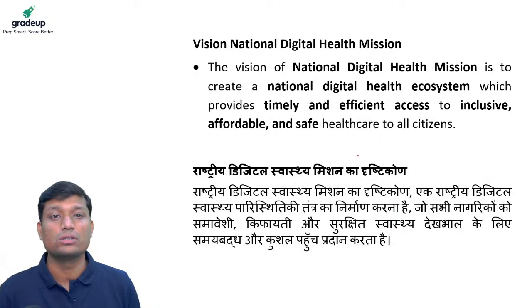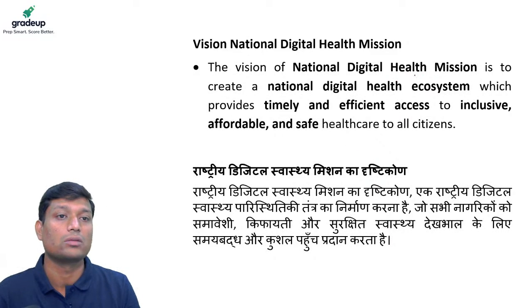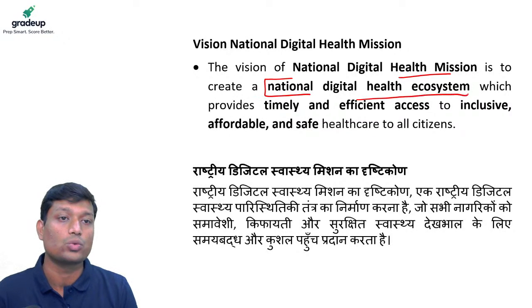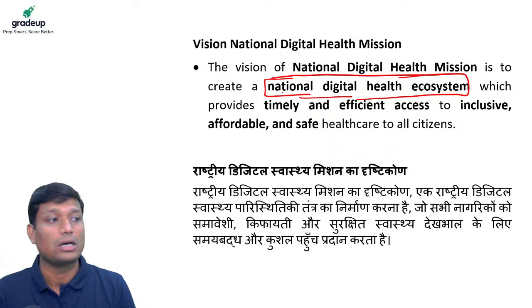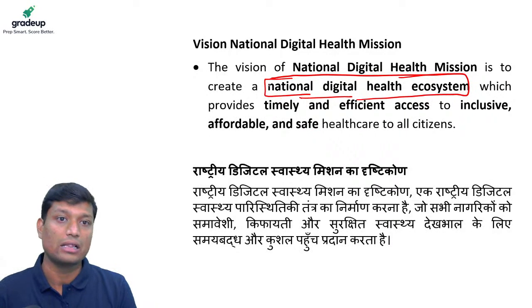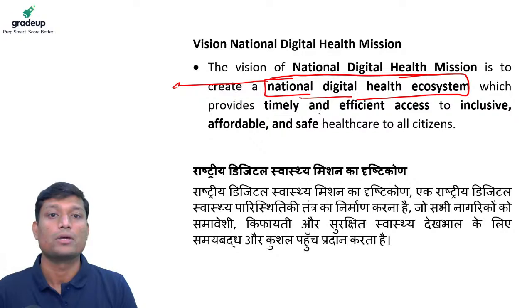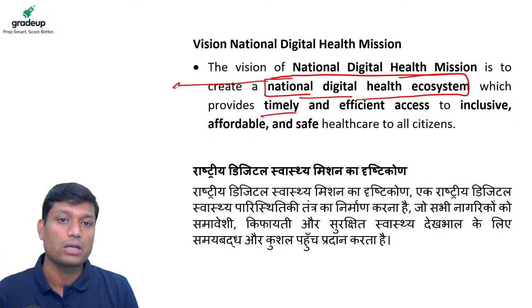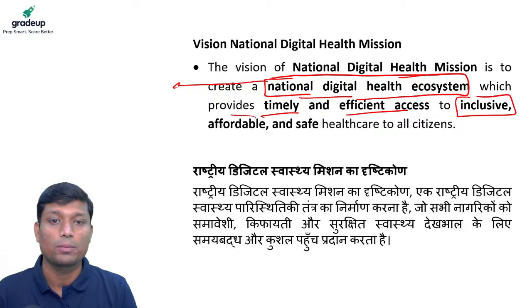So the vision of National Digital Health Mission is to create a national digital health ecosystem, right? So what we are aiming at is creating a national digital health ecosystem, which will provide timely and efficient access to inclusive, affordable and safe healthcare to all citizens.